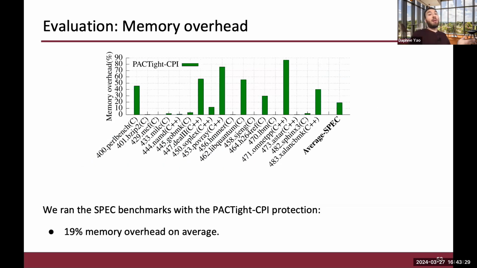We also evaluated the memory overhead of PACTight CPI, specifically on the SPEC benchmarks, and it's 19% memory overhead on average. This is because when we allocate the tags, we have an external memory for them. And so in certain programs that are very heavy in allocations on the heap, the memory overhead gets very high. One of the programs here does maybe 200 or 300 million heap allocations. So it increases the memory overhead by quite a bit, but still 19% on average is considerably low compared to some of the others out there.